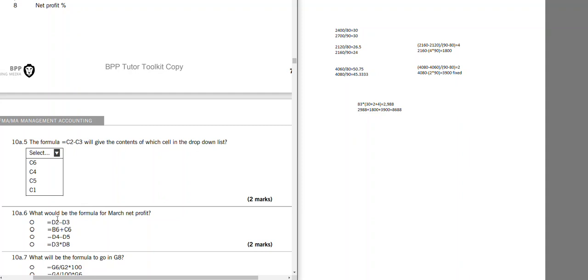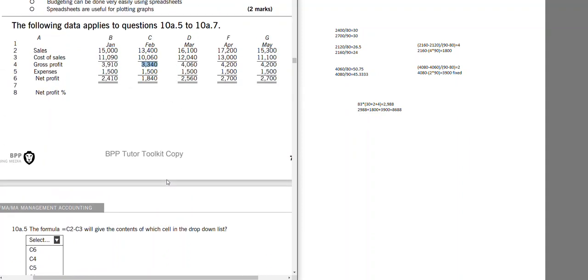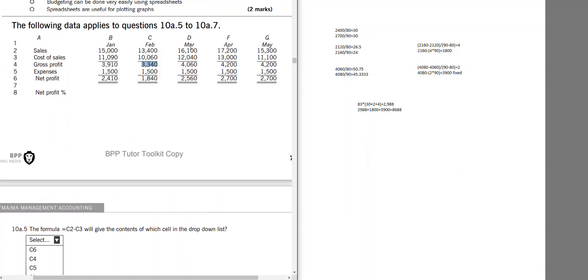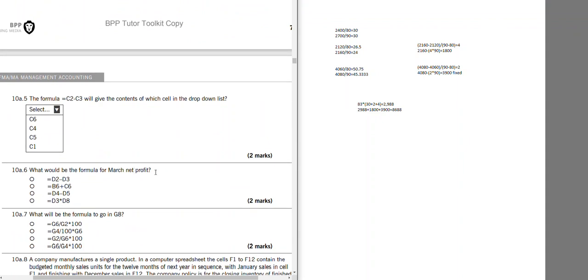What would be the formula for March net profit? Okay, we have to select one here. So it would be D4 minus D5. Yeah, D4 minus D5, which is this one.